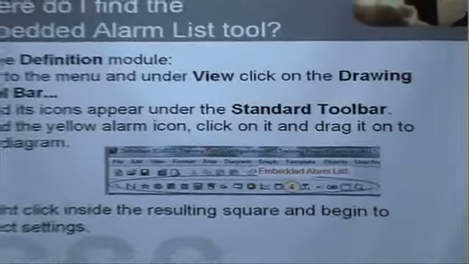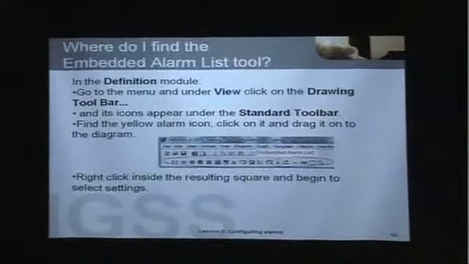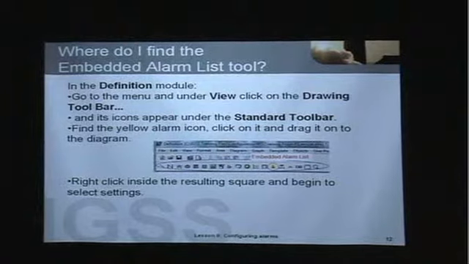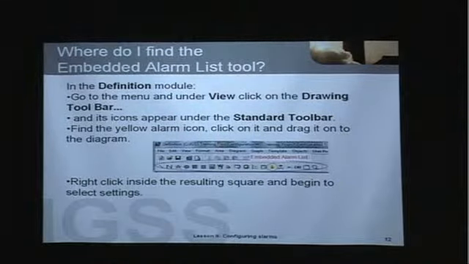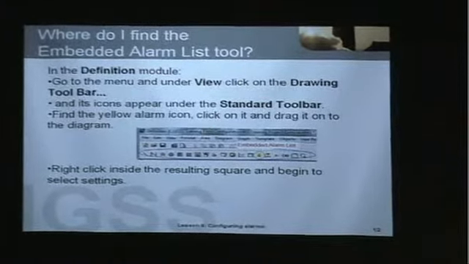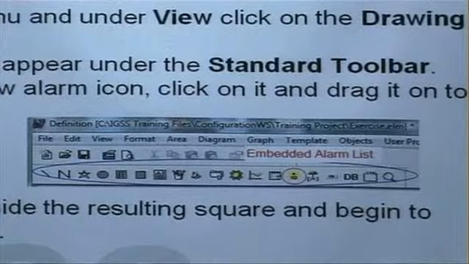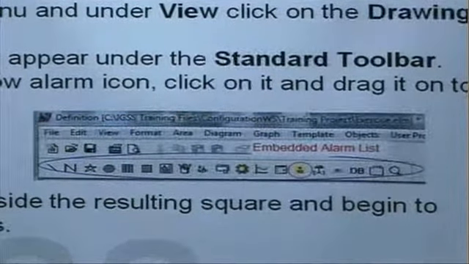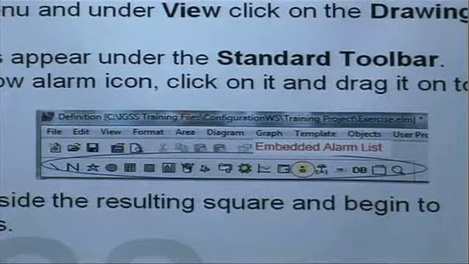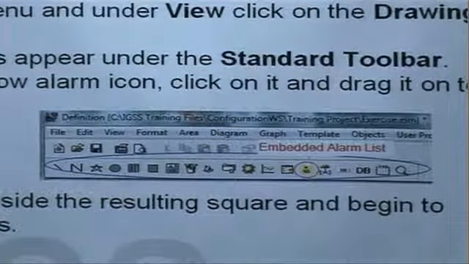The embedded alarm list tool is found on the drawing toolbar in Definition. The icon for the embedded alarm list is the small yellow icon that's encircled with the red circle. You click on it, you drag it onto the diagram where you want to use it, and then a small square appears. You right-click in the square to bring up the Properties menu.